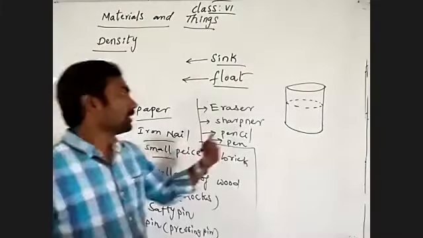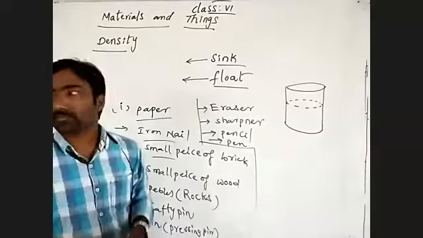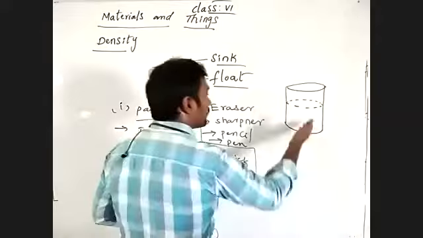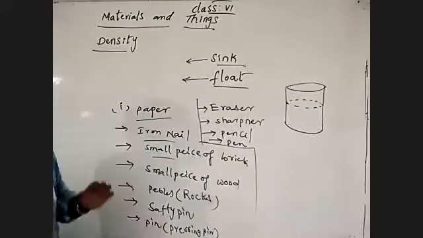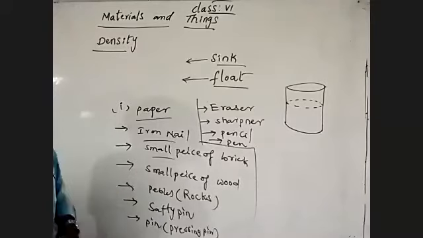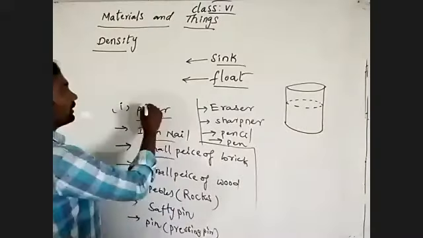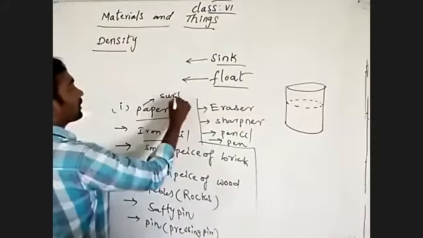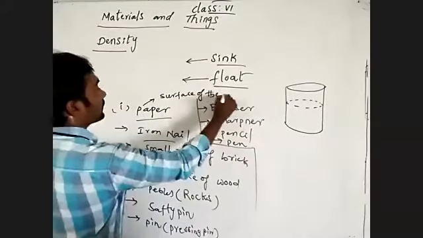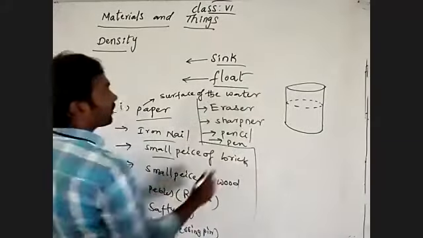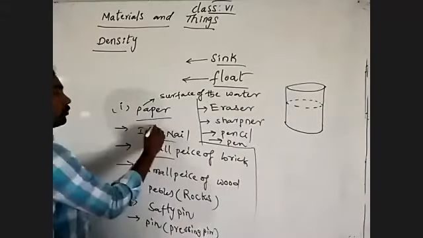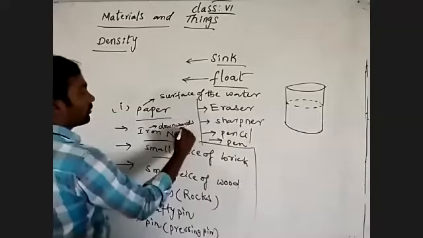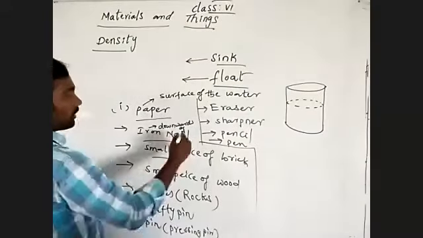If you drop an iron nail into the water, the iron nail will move downwards in the water. See here, the iron nail is moving downwards, into the water.